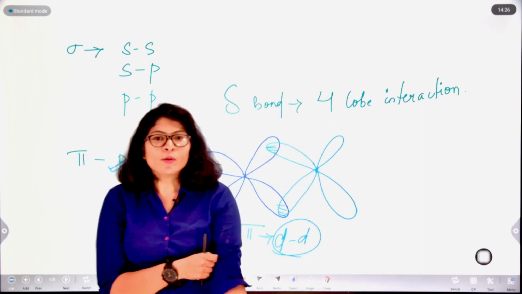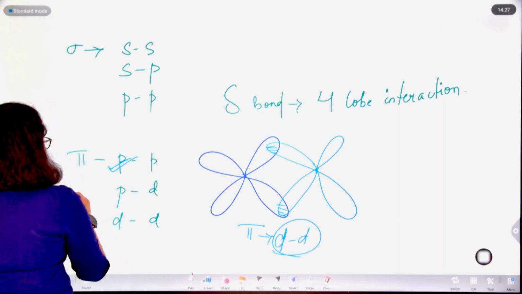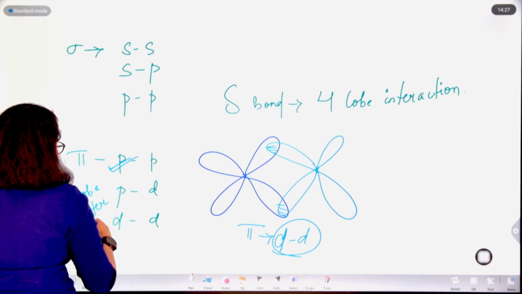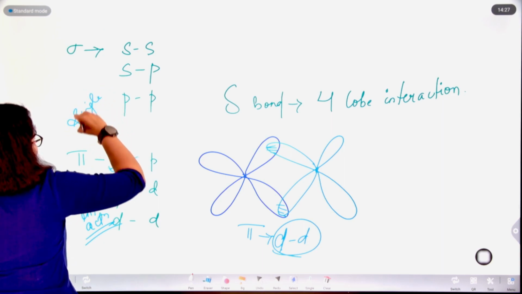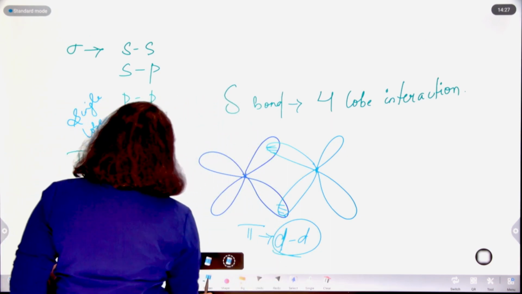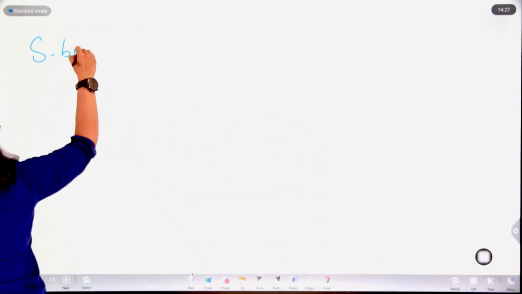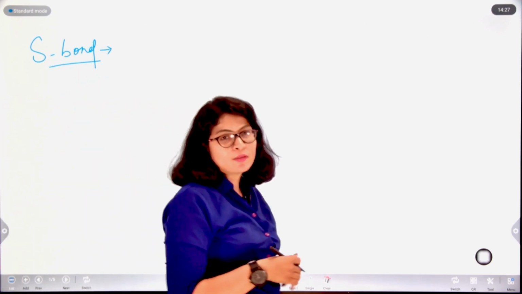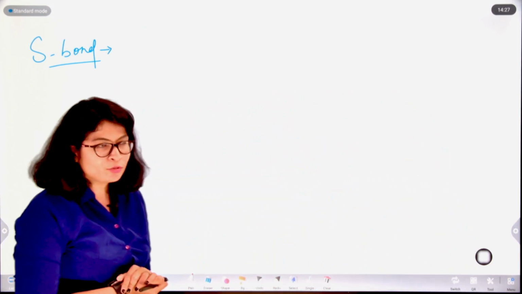So by now I guess you are clear about what is sigma bond and what is pi bond. Pi bond is basically a two lobe interaction, and delta bond is a four lobe interaction. Let us see how this delta bond will look. Delta bond, a four lobe interaction. This basically you will be dealing with in transition metals as well as coordination chemistry. So for now let us just have a brief idea about what four lobe interaction actually is.